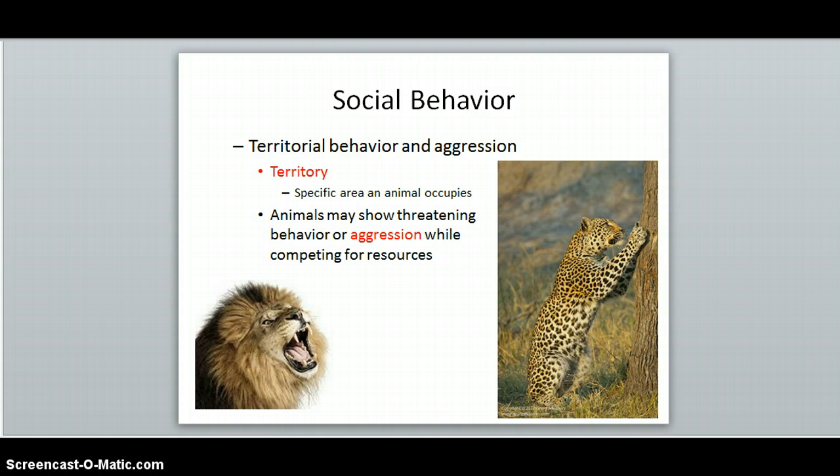This leopard is claiming its territory by creating a visual cue, by making specific scratching marks on a tree. If another animal crosses into the territory of a leopard, or any other territorial animal for that matter, it may show aggression. Aggression is a way to communicate to the invader that they will be attacked if they don't leave. Some animals do this by making noise or showing their teeth, like this lion.